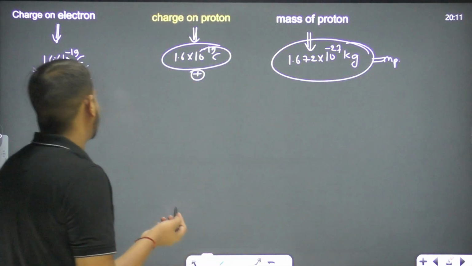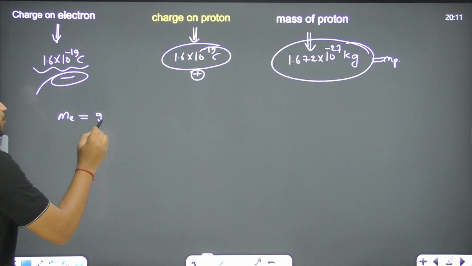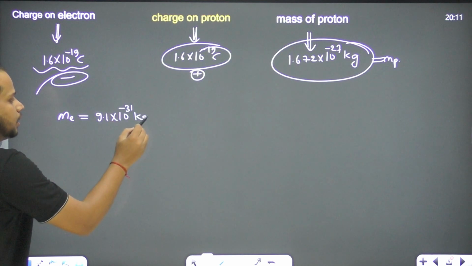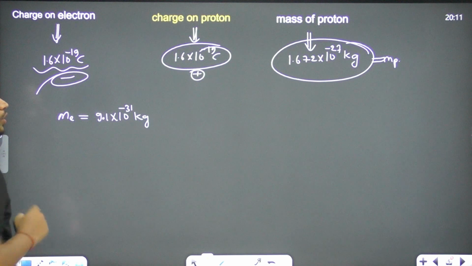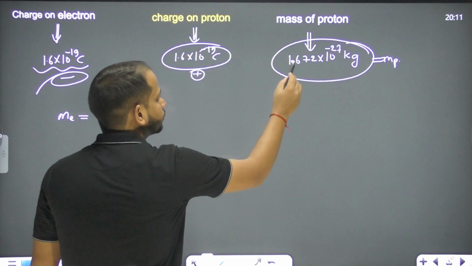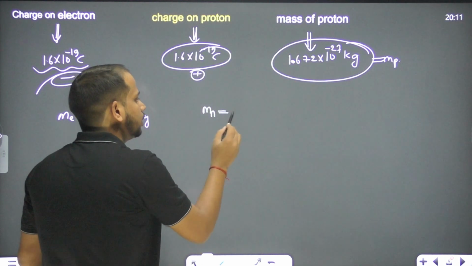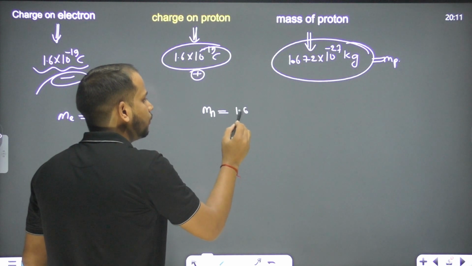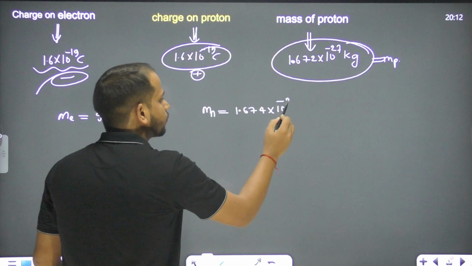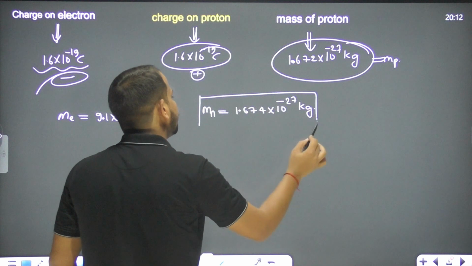What is the mass of electron? The mass of electron is approximately 9.1 into 10 to the power minus 31 kg. Now, what is the mass of neutron? The mass of neutron is 1.674 into 10 to the power minus 27 kg. This is the mass of neutron we have, right?